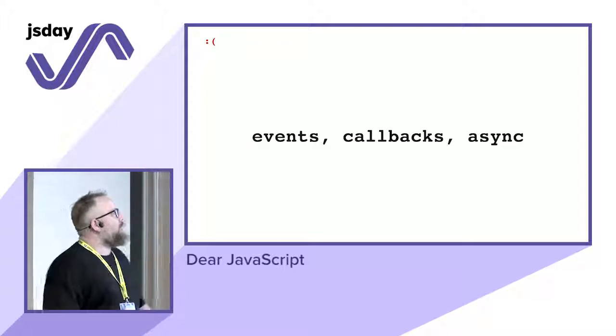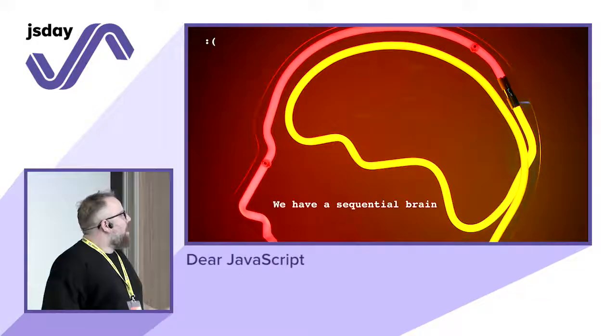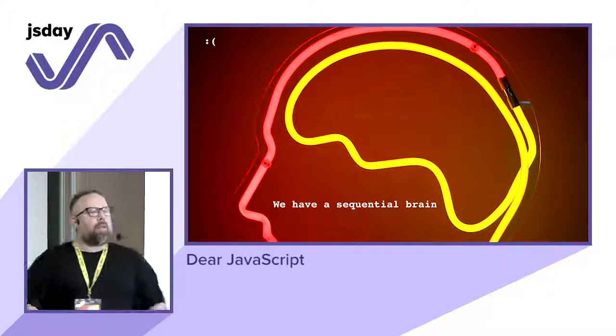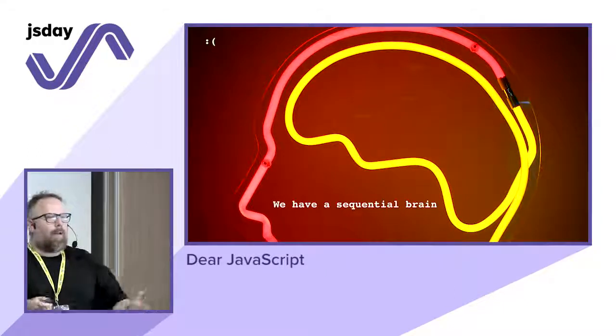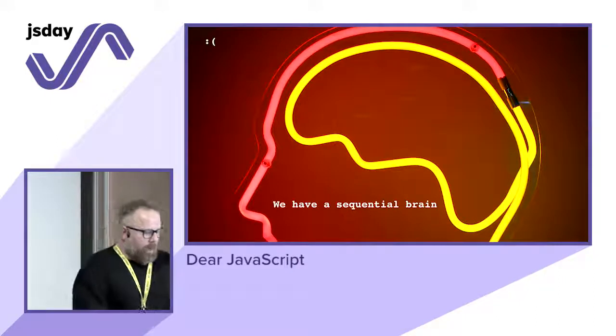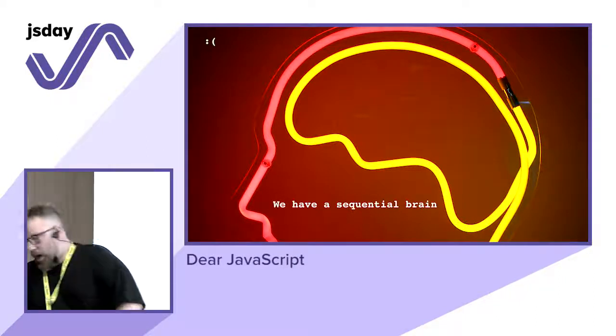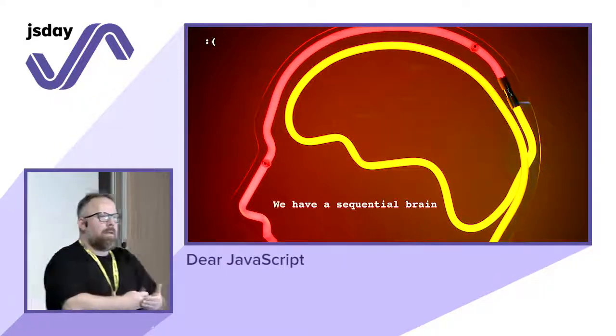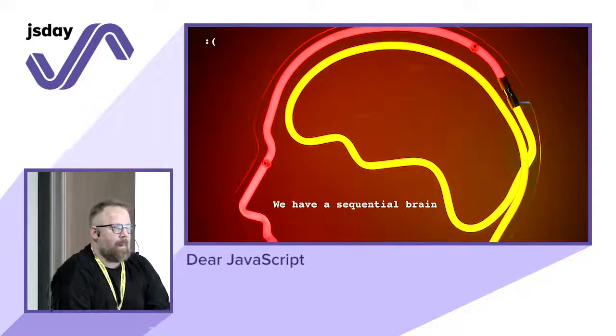One of the reasons is probably the fact that we have a sequential brain, right? When you were coming here to JavaScript Day, you were preparing a luggage. You didn't think, okay, clothes here, underwear here, and, I don't know, toothbrush in my pocket. When you go to the grocery, you have a list, so you go sequentially reading stuff.